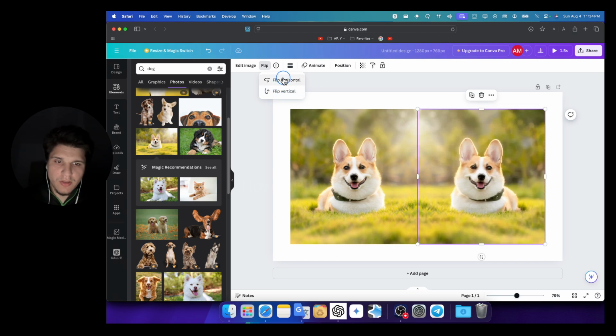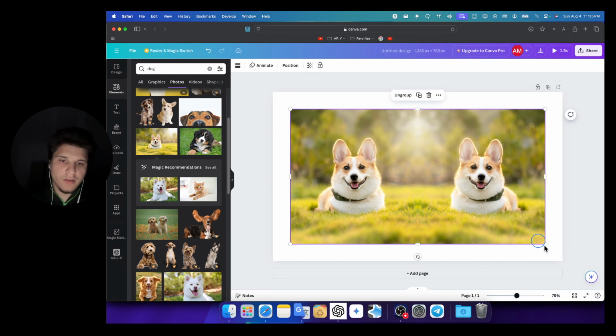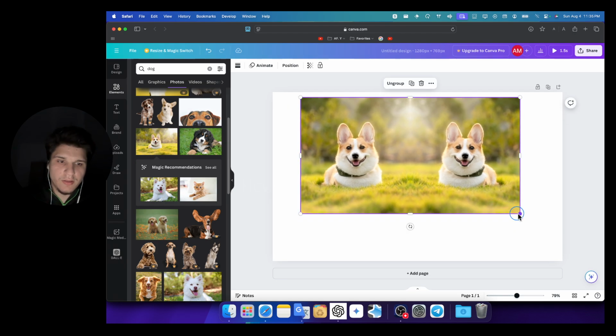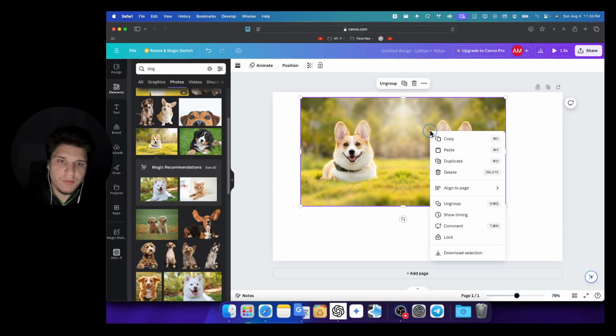I'll just flip horizontal and then I'll press Command J to group this together, sorry, not to create a copy, to group this together. You can also right click and select group, but now we have just the option to ungroup, or you can use the shortcut Shift Command C.